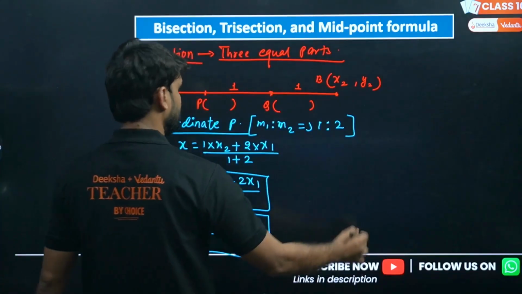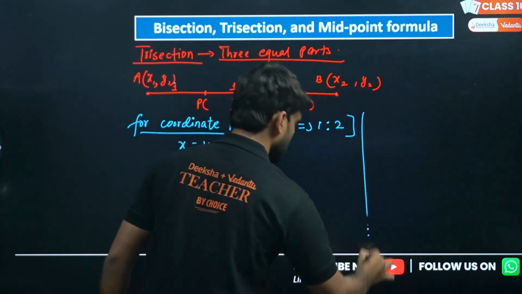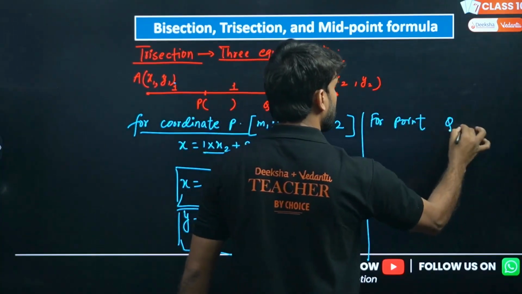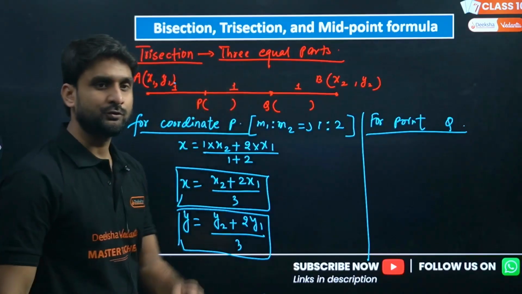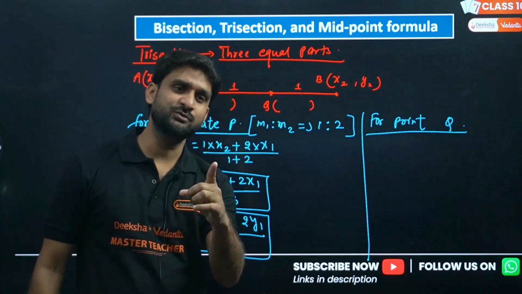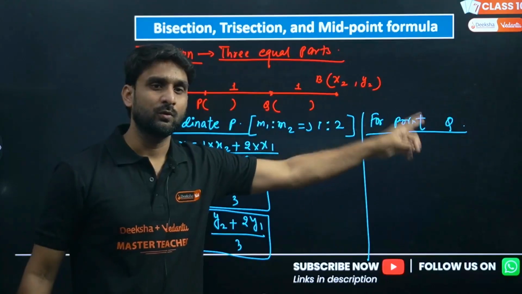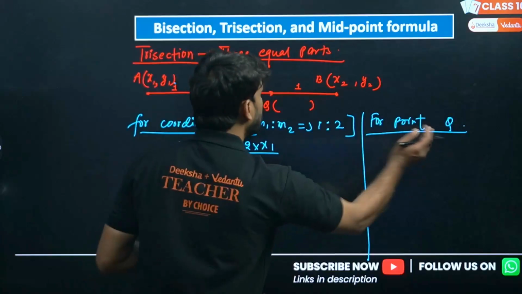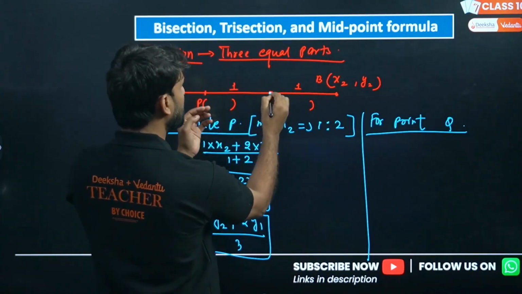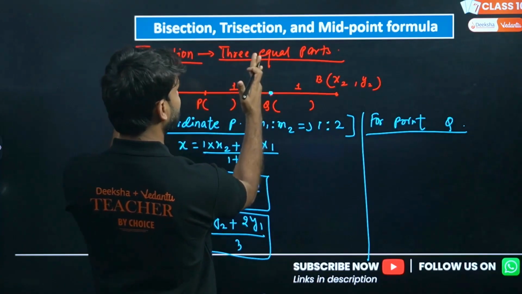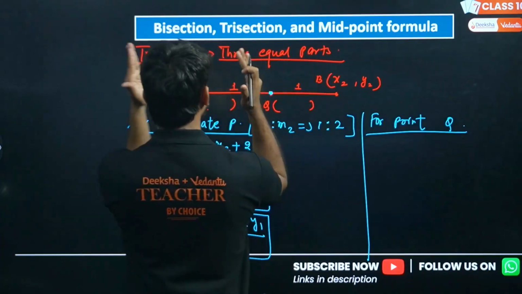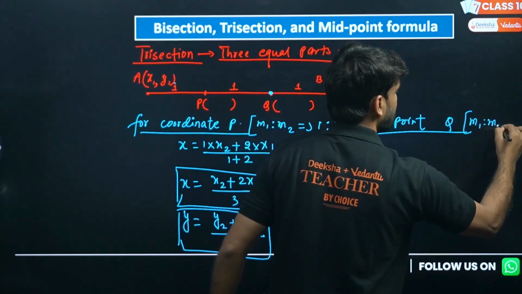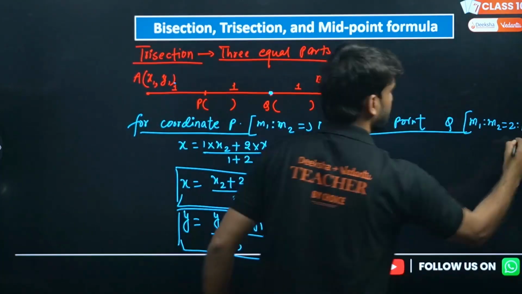Now, similarly, for point Q. What I have advised to you, if you are finding the coordinate of Q, what do we need to do? Please ignore P. So for point Q, if I am ignoring P, this is the whole part, the left side, 1 plus 1, 2, and this is 1. So the ratio m1:m2 will be 2:1.